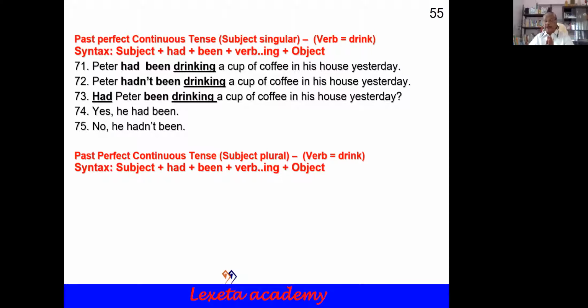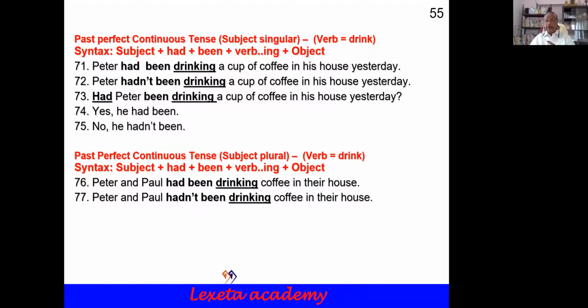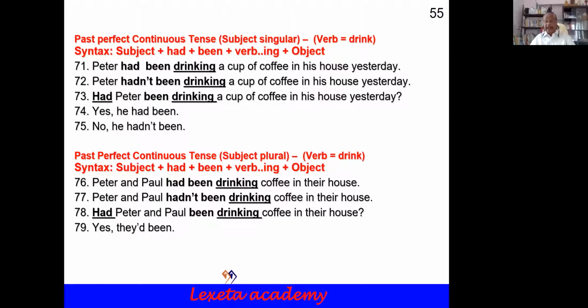Past perfect continuous tense, subject plural, the same verb drink, the same syntax. Subject plus had plus been plus verb ing plus object. Same syntax, no change in the syntax. 76. Peter and Paul had been drinking coffee in their house. Peter and Paul hadn't been drinking coffee in their house. Had Peter and Paul been drinking coffee in their house? Yes, they had been. No, they hadn't been.